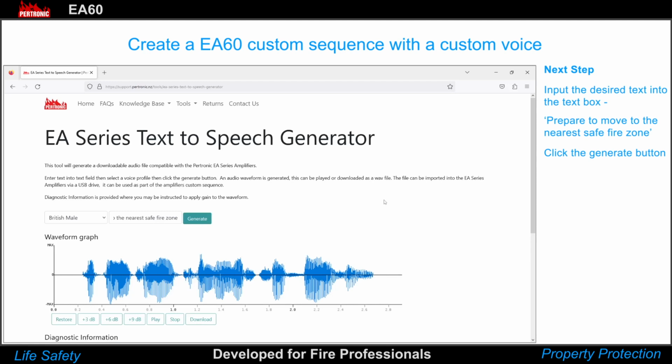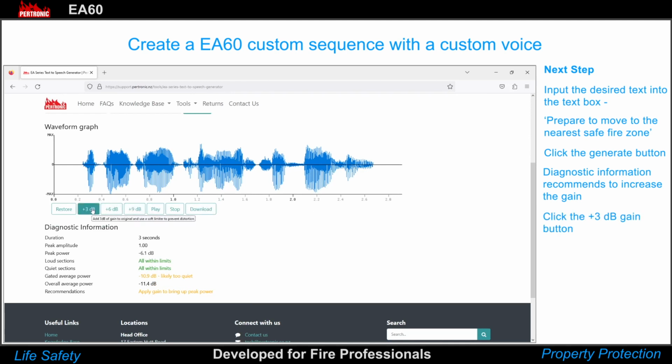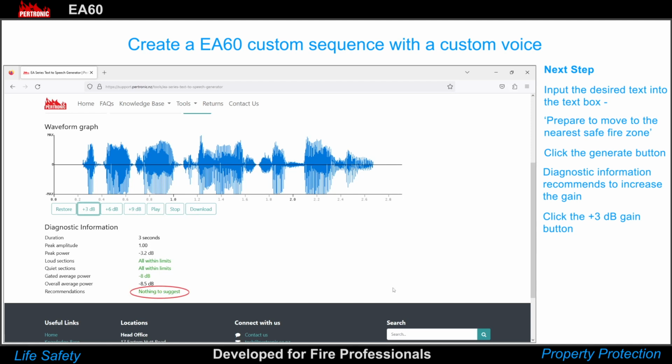This will create a loudness waveform and display diagnostic information. If the diagnostic information recommends increasing the gain to enhance the overall power, this indicates that a gain of 3 dB needs to be added. Click the plus 3 dB gain button. Once this is done and the recommendation reads nothing to suggest, it means the volume is sufficient.